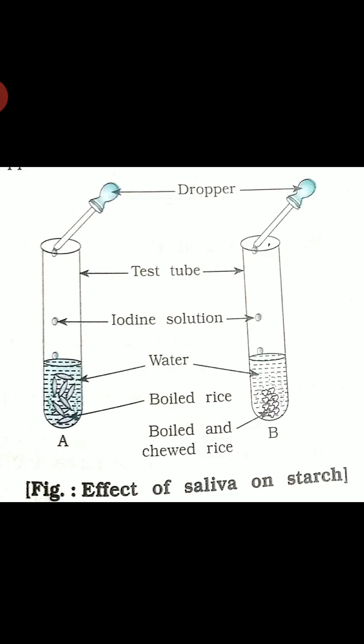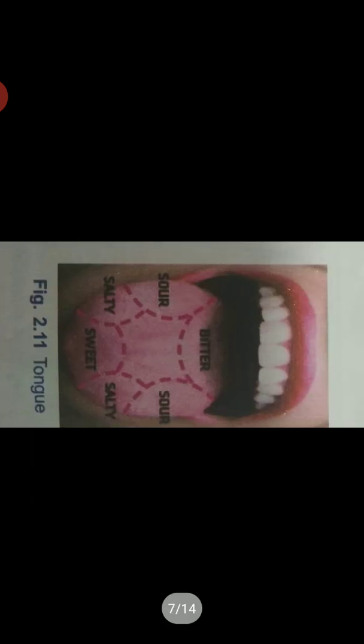The next one is the tongue. The tongue is a fleshy muscular organ attached at the back to the floor of the buccal cavity. It is free at the front end and can be moved in all directions. Do you know the functions of the tongue? Yes, we use our tongue for talking. Besides, it mixes saliva with the food during chewing and helps in swallowing food.